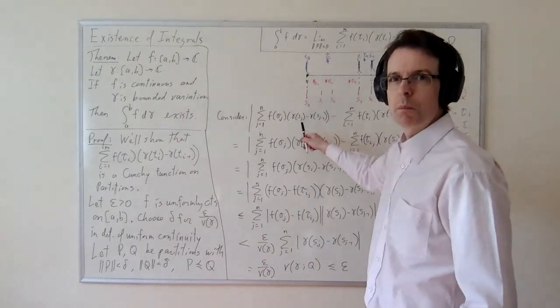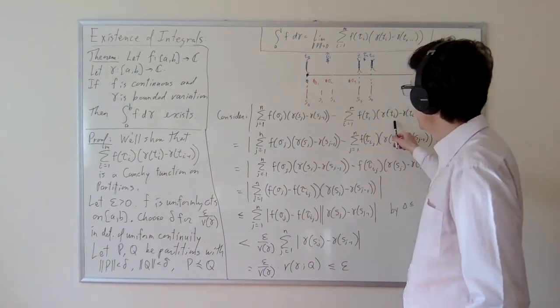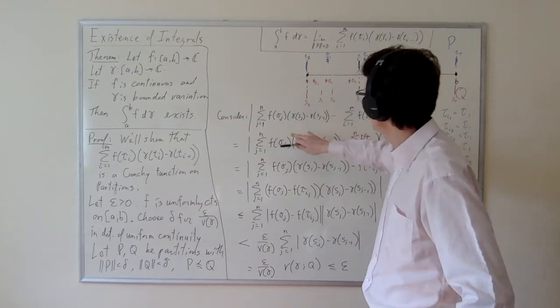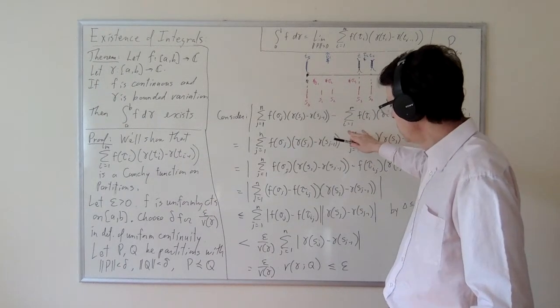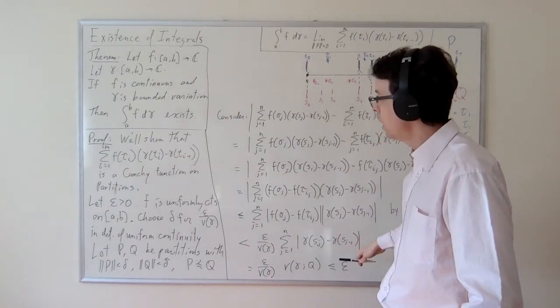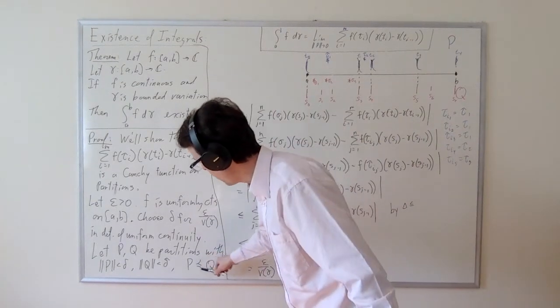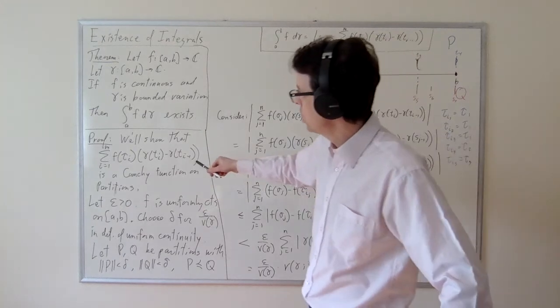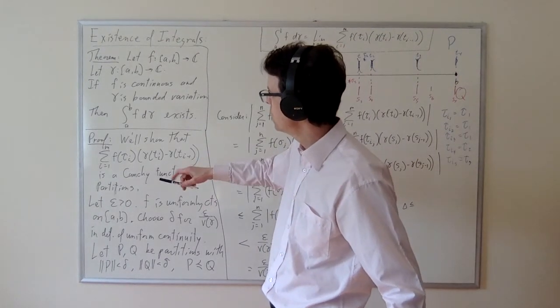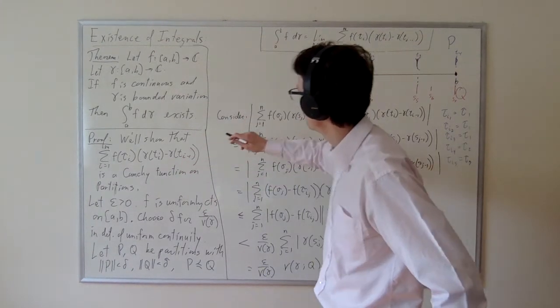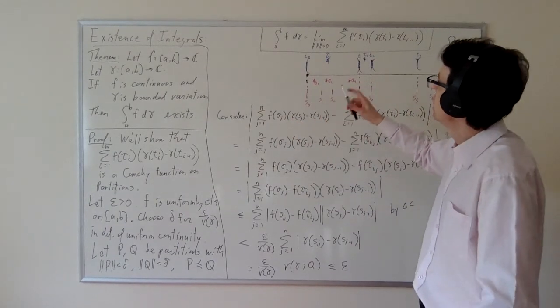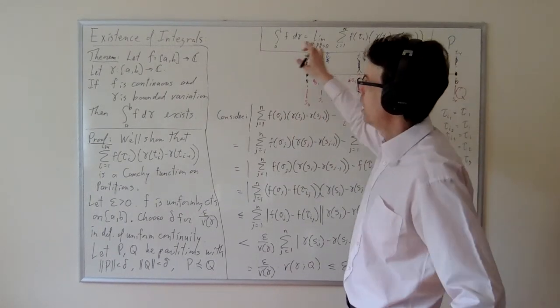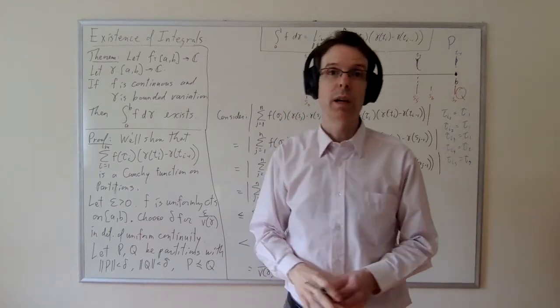So the difference between the function applied to P and the function applied to Q is less than epsilon, provided that we have a refinement relationship between them. That establishes that this function is a Cauchy function on partitions. And if it is a Cauchy function on partitions, then it must have a limit. And the limit is by definition the integral. And that demonstrates that the integral exists.